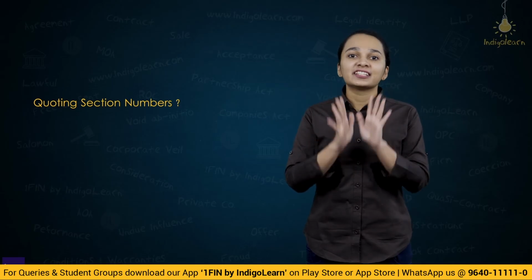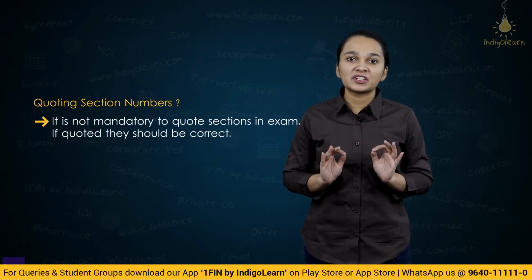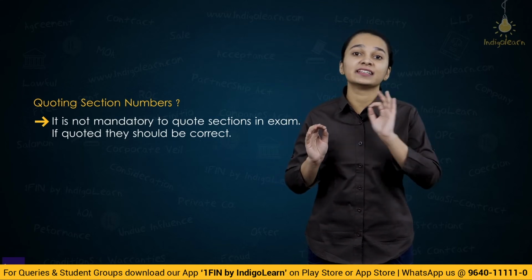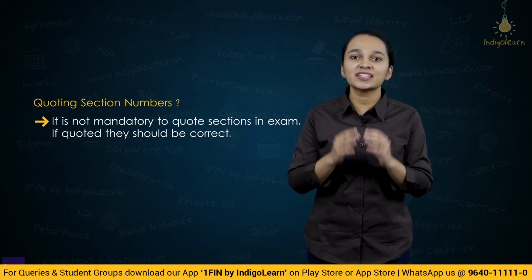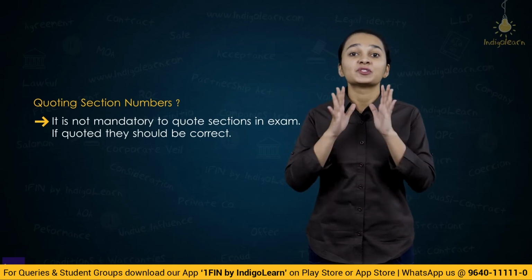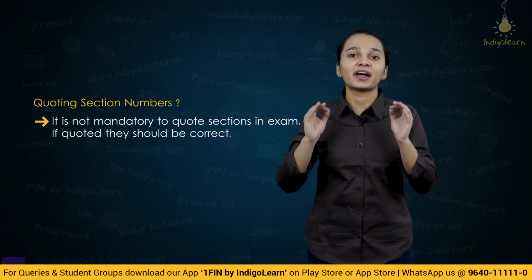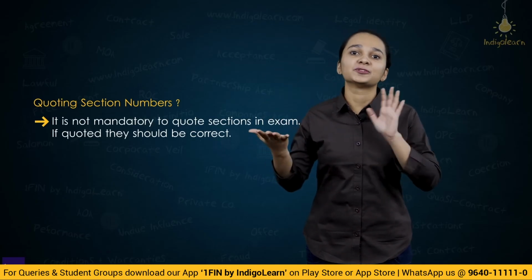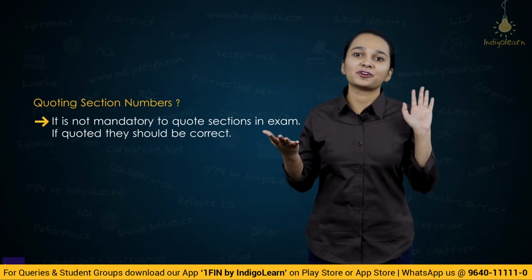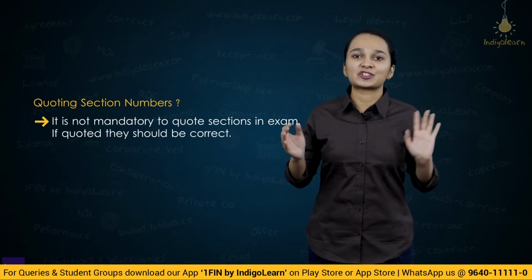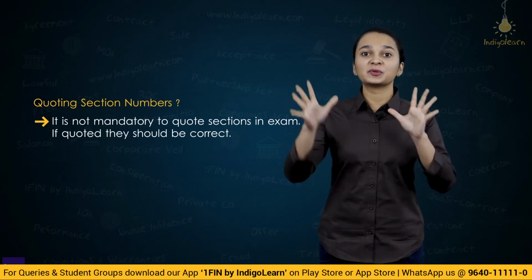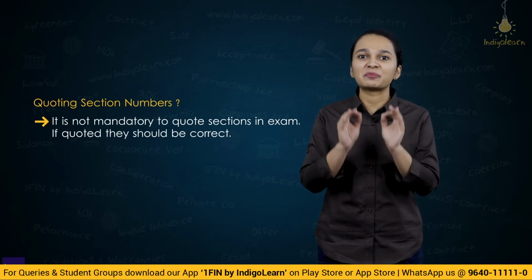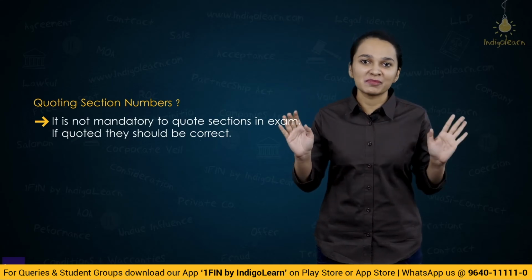And also, it is not mandatory for you to quote section numbers. If you remember the correct one, write it. If you do not remember, then you can simply write the provision and write your answer. So this is one confusion which is there in mind of every student. So understand, if you know the correct one, please write. If you do not know, please refrain from writing any wrong section number. So now that you know that section numbers are important, but only when you remember the correct one, write it, otherwise do not mention it.